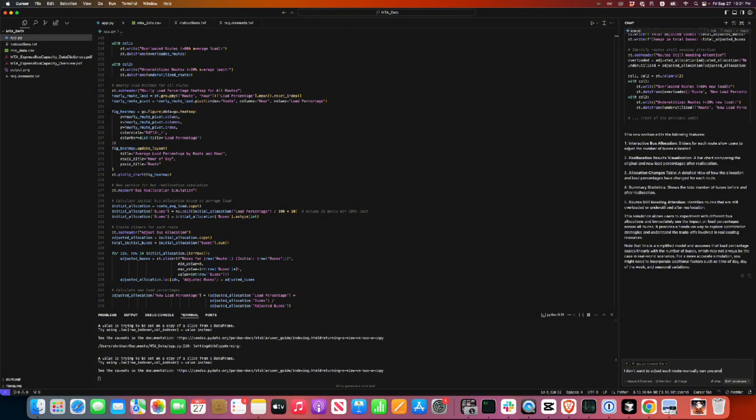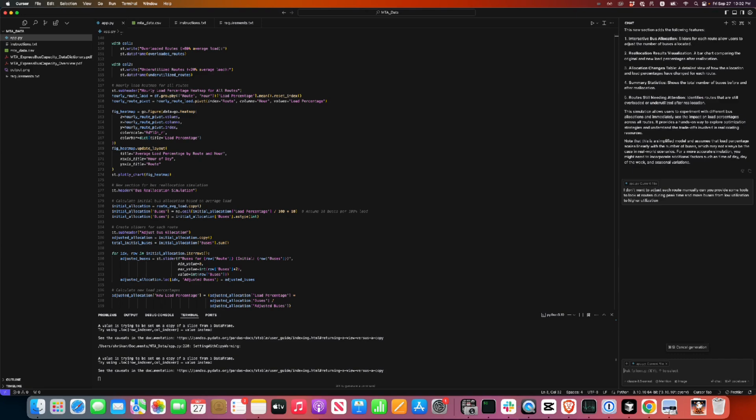Can you provide some tools to look at routes during peak time and move buses from low utilization to higher utilization? Just say that. Let's see what it will provide us now.